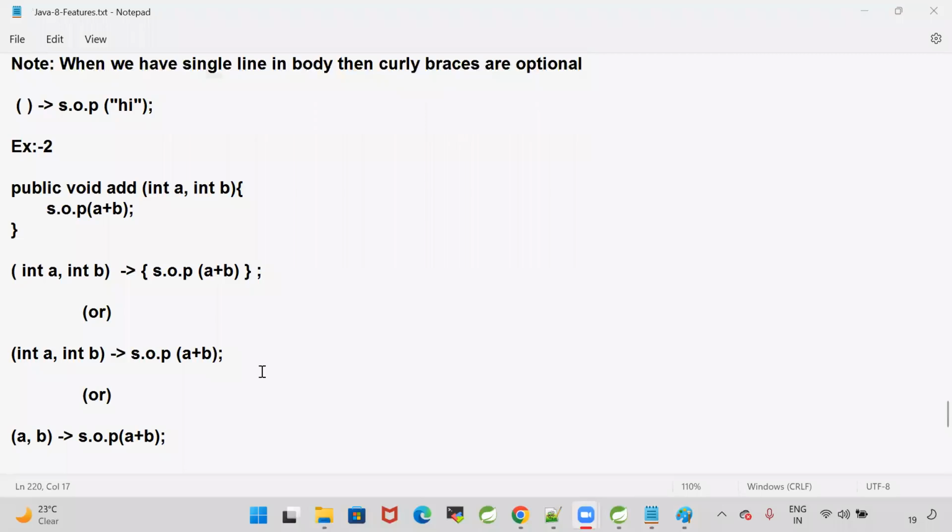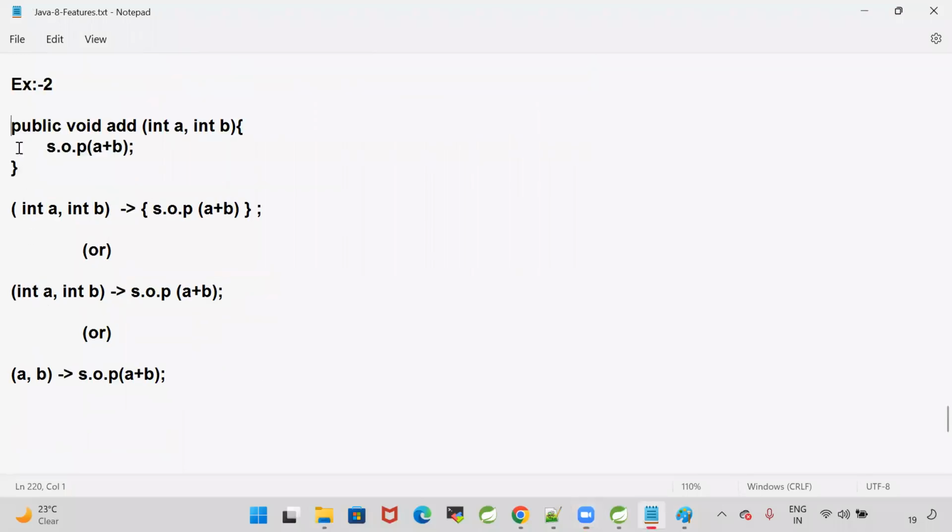So here, when we are writing the add method, which takes two parameters, and I convert that to a lambda, the body will be written inside the curly braces. When there is a single line in the body, curly braces are optional. When my lambda is taking input, data types are also optional, because lambda will guess what type of data you are passing. Based on that, it will perform the operation. Are you clear with my point?